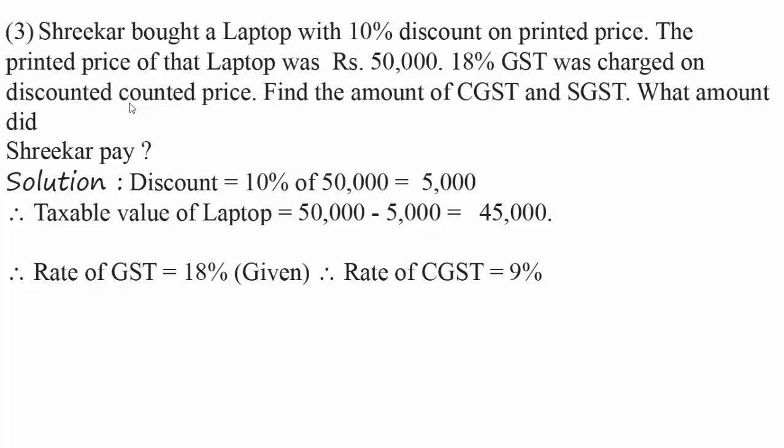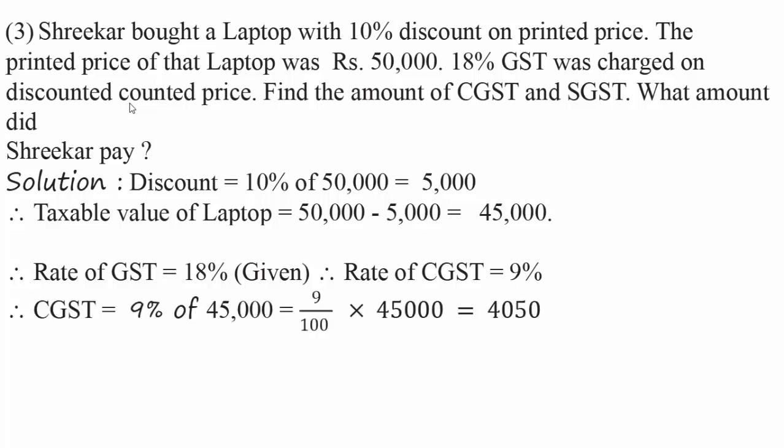Rate of GST is 18%, given. Therefore rate of CGST is half of that, 9%. Rate of SGST is also 9%. CGST is 9% of 45,000, which is 9 divided by 100 multiplied by 45,000, which is 4,050 rupees. As CGST and SGST are equal, SGST is also 4,050.